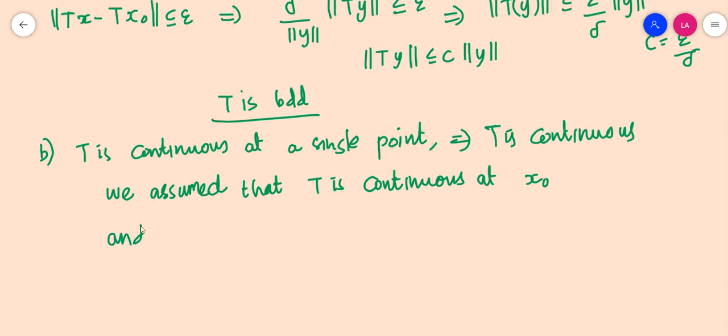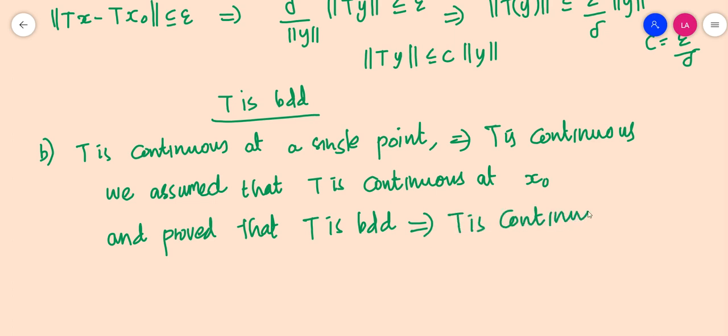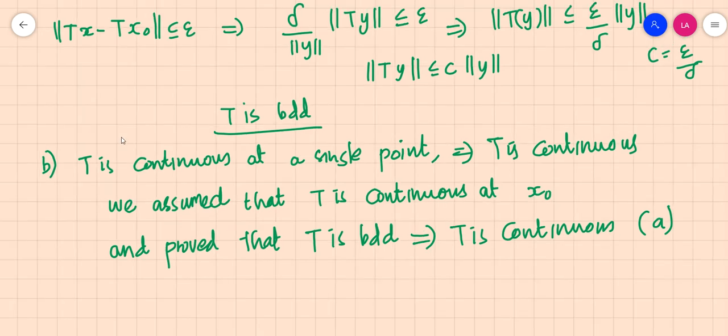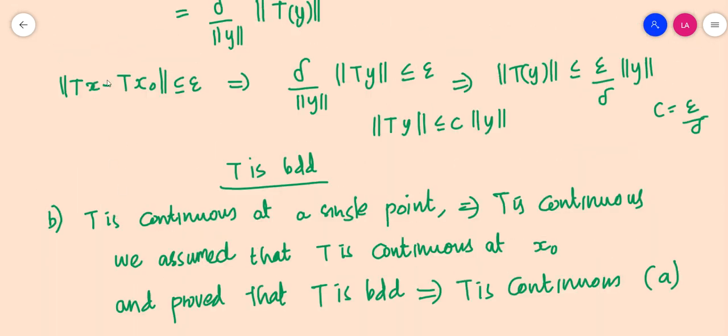And the first part of the theorem implies T is bounded implies T is continuous. So by part A, T is continuous at a single point implies that T is a bounded linear operator. T is a bounded linear operator means T is continuous. So which means that T is continuous at a single point implies T is continuous everywhere. Okay. So this is how we prove the second part of the theorem.